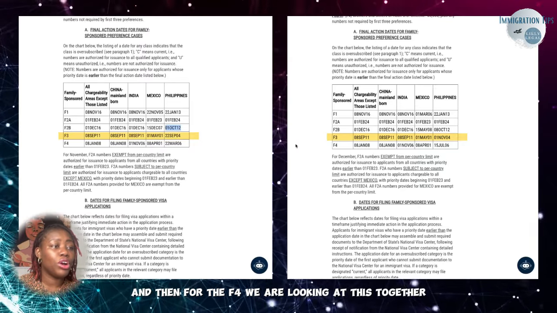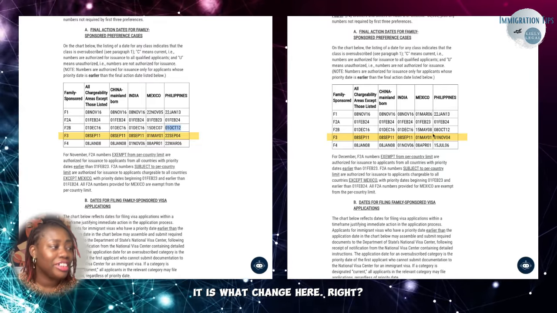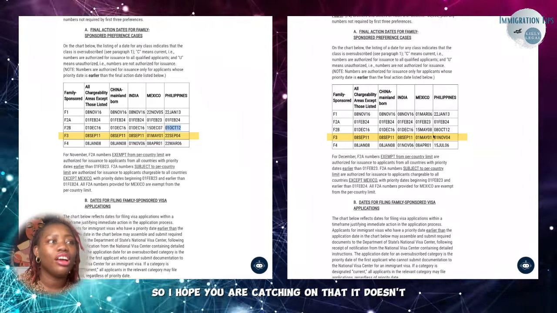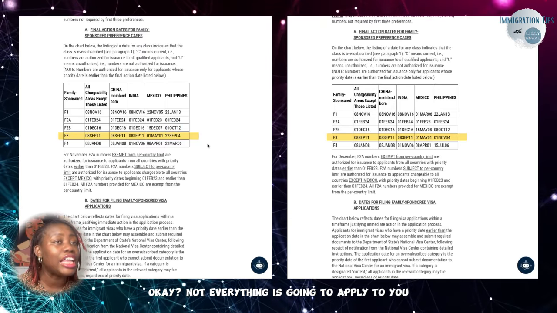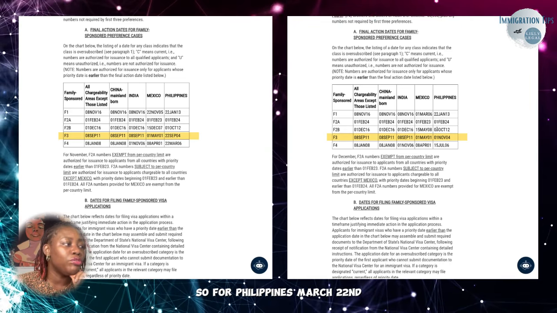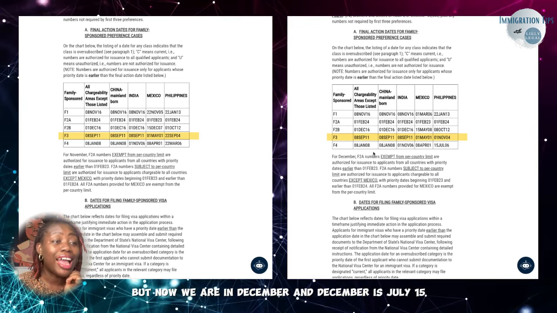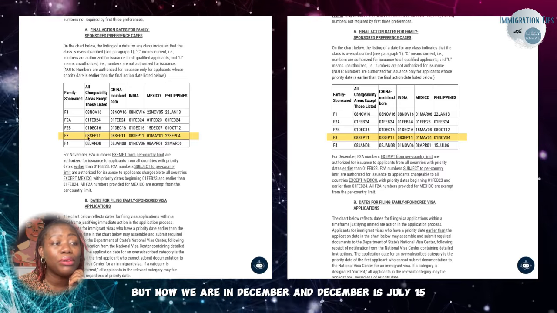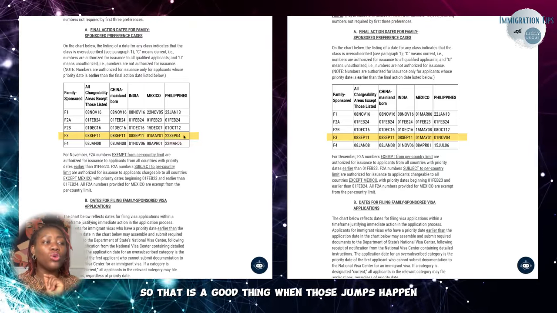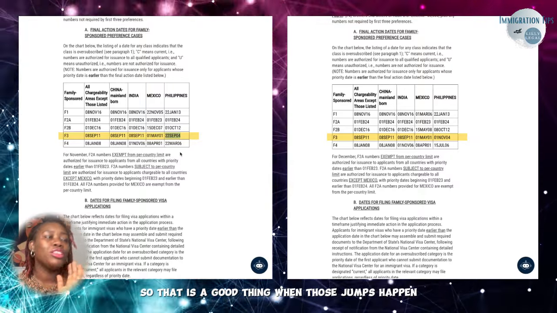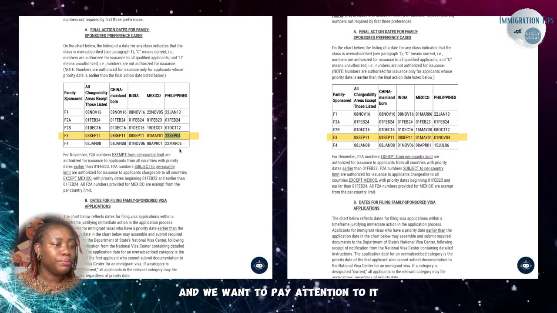And then for the F4, we are looking at this together. It is what? Change here, right? So I hope you are catching on that you need to pay attention to your specific situation, okay? Not everything is going to apply to you. So for Philippines, March 22nd, 2006 was for November, but now we are in December, and December is July 15, 2006. Again, that's a few months jump. So that is a good thing. When those jumps happen, we are happy about it and we want to pay attention to it.